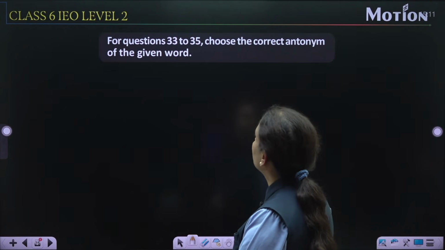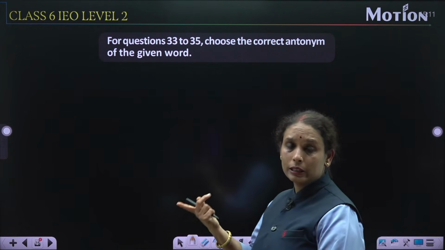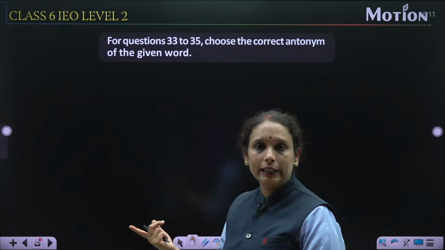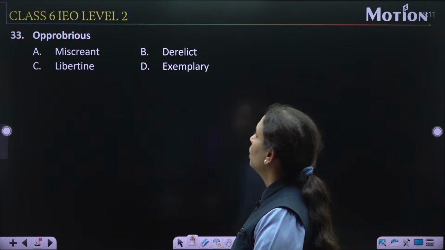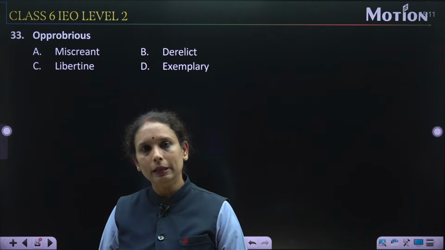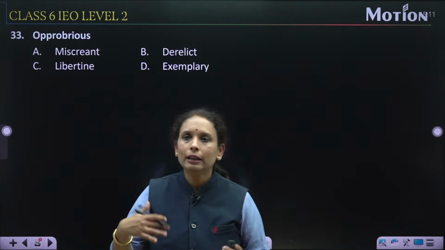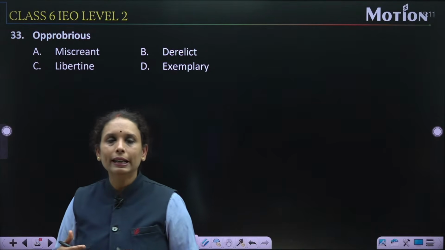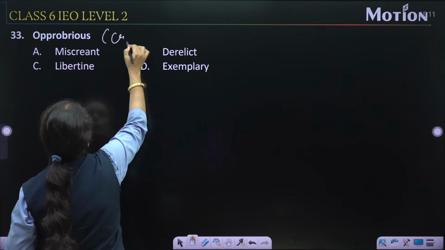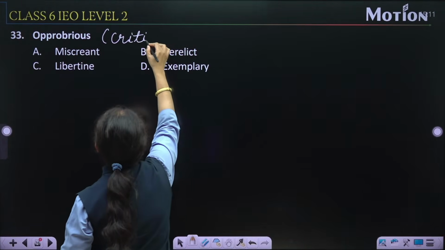Now next question is for question 33 to 35 choose the correct antonym of the given word. अभी तक हमने synonyms किए थे. Now अब हम कर रहे हैं antonyms. Right? Question number 33. Now look at that. Obrobrious. What is the meaning of this word? That is expressing scorn, or we can say scold someone, right? Or we criticized someone, like criticized हम लिख सकते हैं, यहाँ पर हम लिख रहे हैं criticism करना.